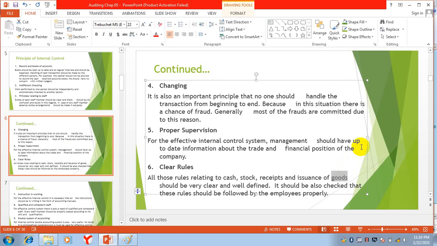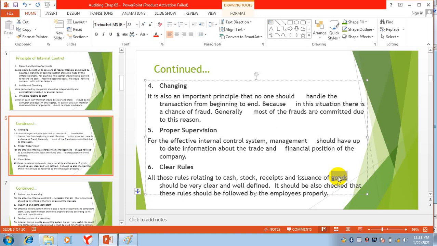Then after the approval, it will go to the finance department. The finance department will give approval to the accounts department. Then the accounts department will refer it to the audit department, and the audit department, after verification, will give a recommendation.